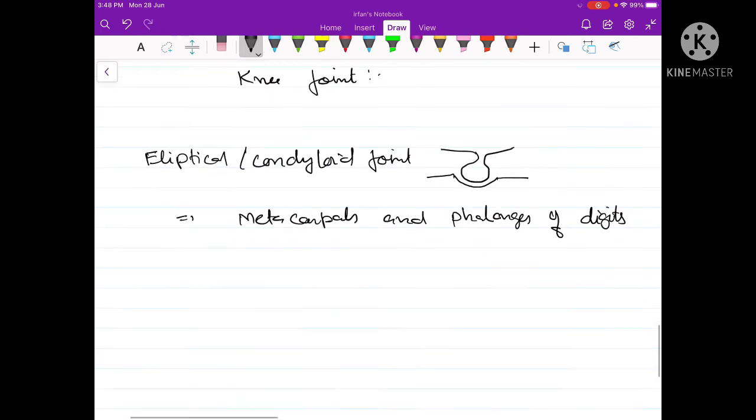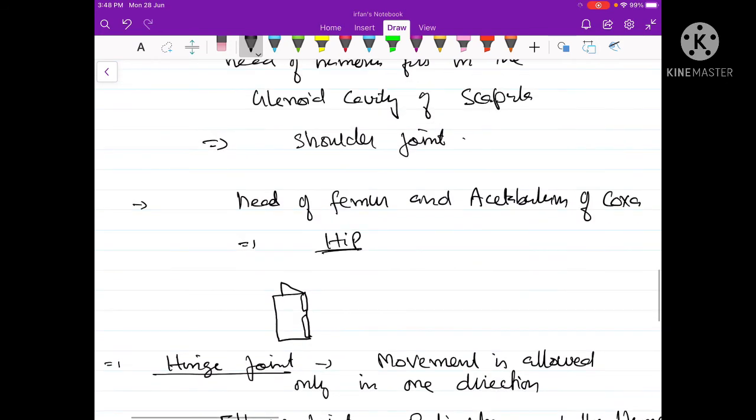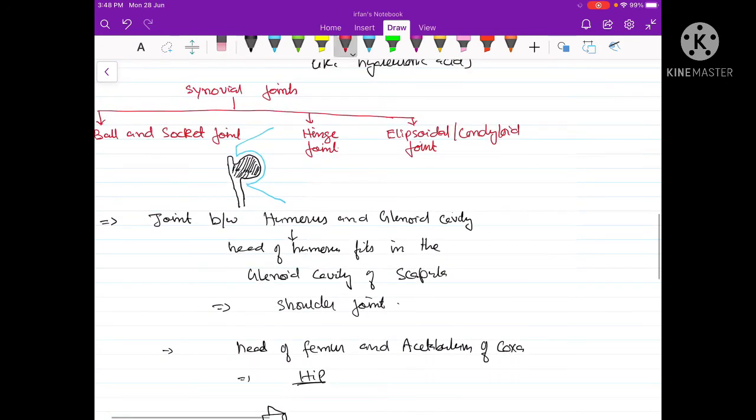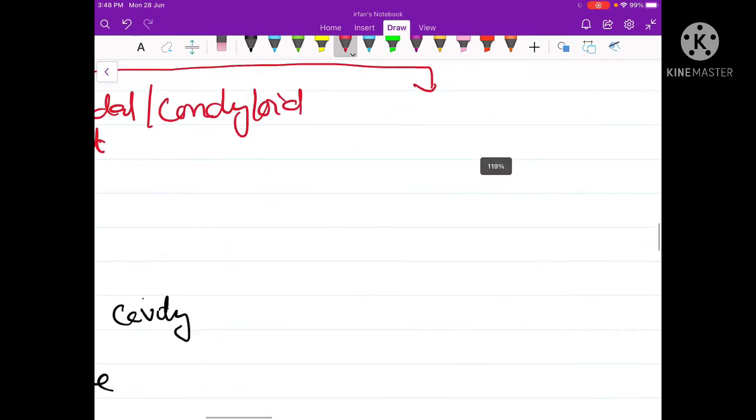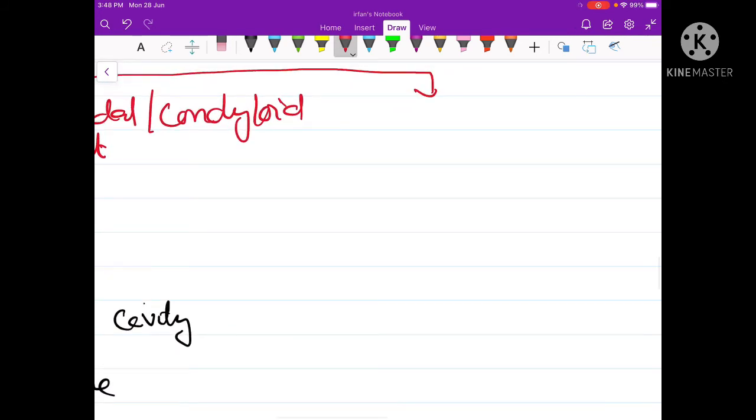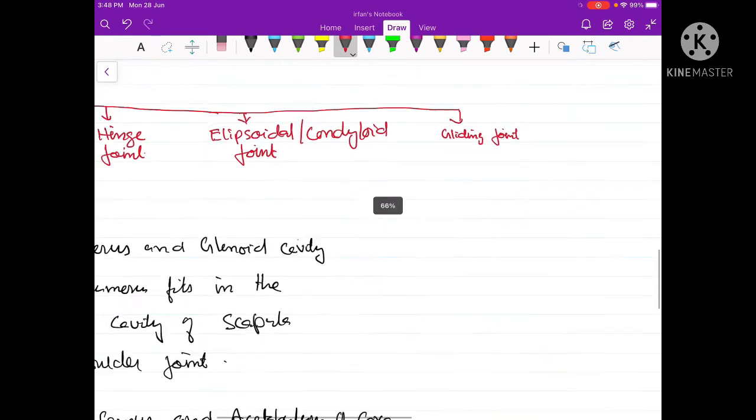Now another type of synovial joint is called the gliding joint. This is also called the plane joint.